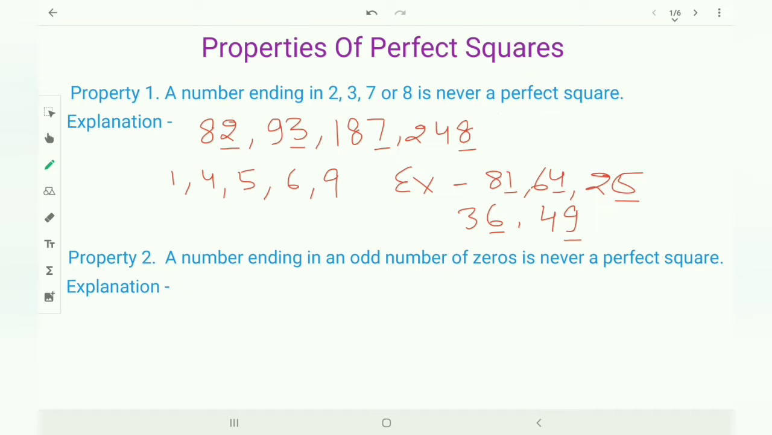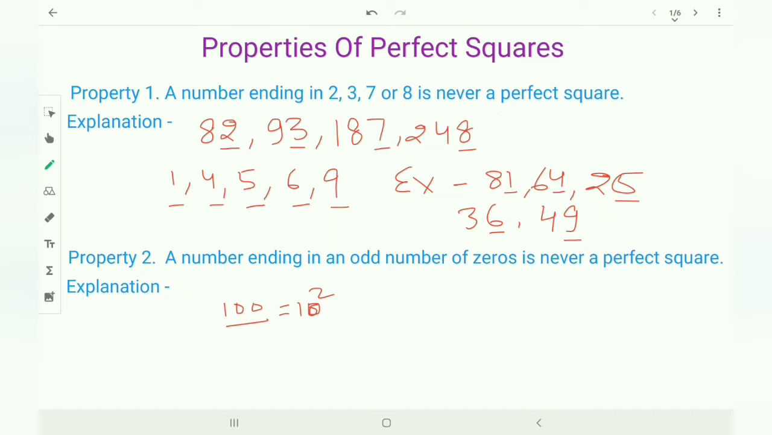So a number ending in 2, 3, 7 or 8 is never a perfect square, and a number ending in 1, 4, 5, 6 or 9 is a perfect square. Property 2. A number ending in an odd number of zeros is never a perfect square. Obviously, first I am taking a number with 0 that is a perfect square, like 100. You know this is a square of 10. So this is a perfect square.